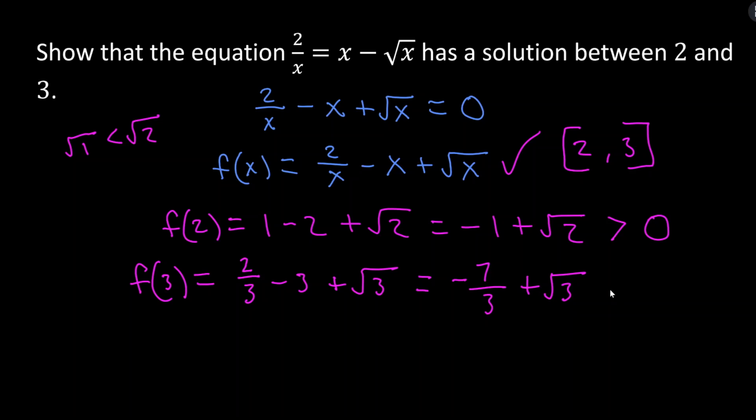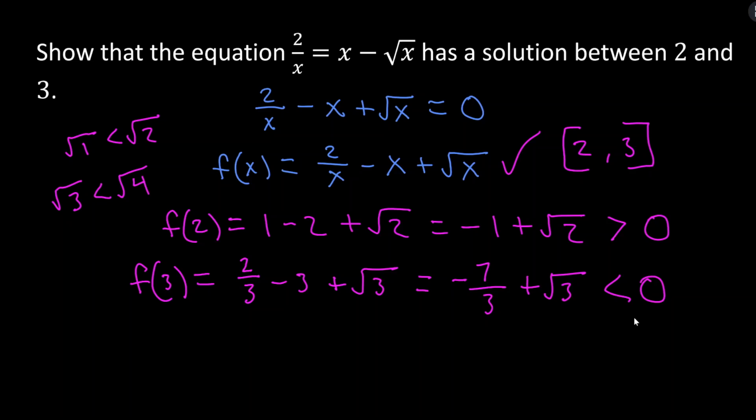All right, now how do we know that this is less than 0? Well, this is like negative 2 1/3, and I'm adding a number that is less than 2, because the square root of 3 is less than the square root of 4 for sure, and the square root of 4 equals 2. So I'm adding a number that's less than 2 to something that's negative 2 1/3. So the result is going to be less than 0. Hopefully that logic is making sense.